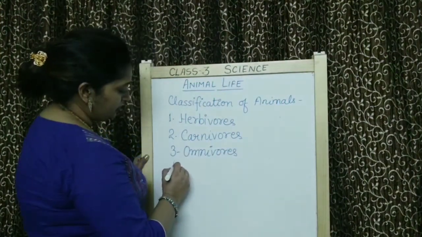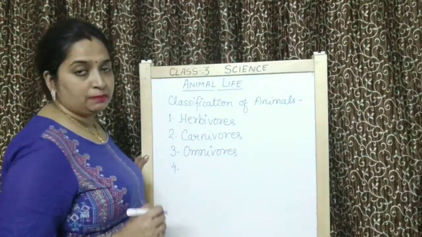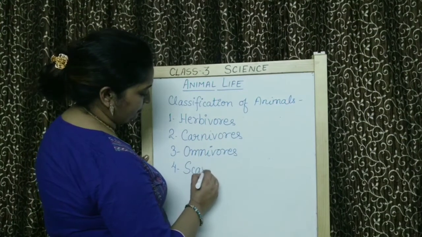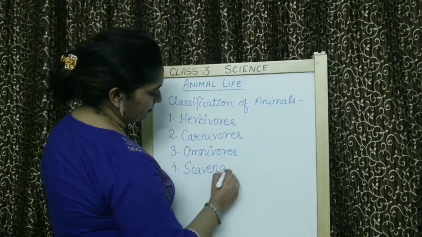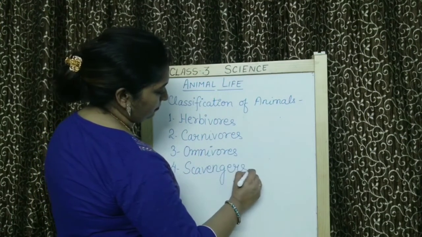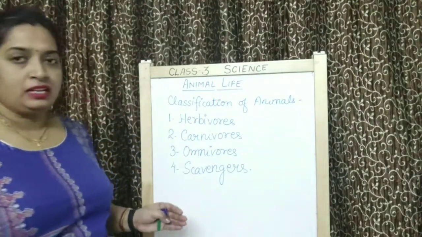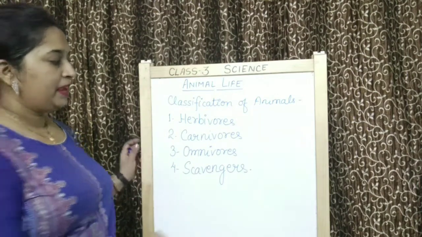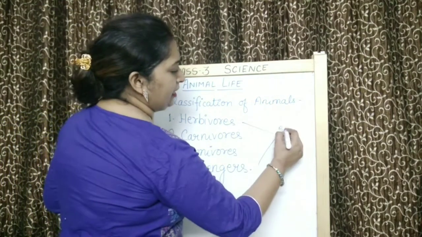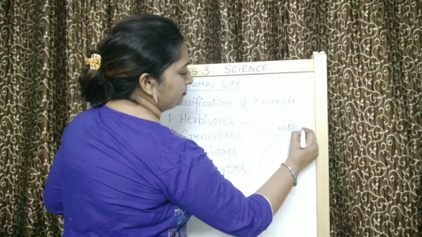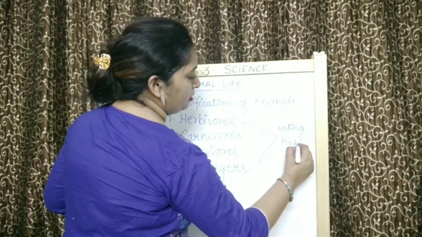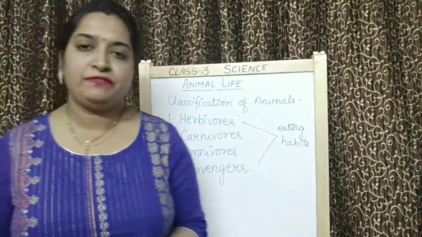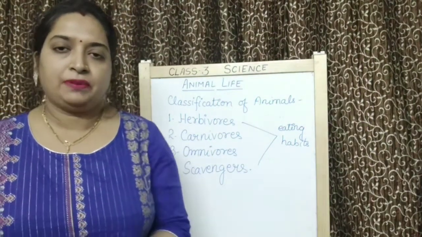And the last category of animals on the basis of their eating habit is scavengers. So children, these are different categories of animals based on their eating habits. About these eating habits, children, we will study in our upcoming session.